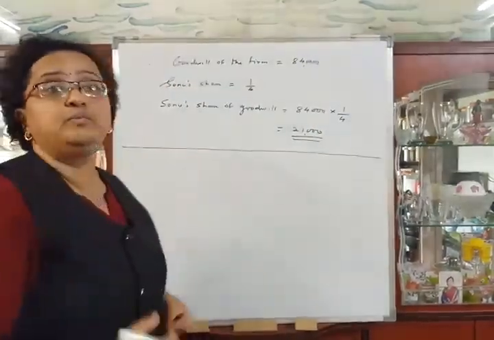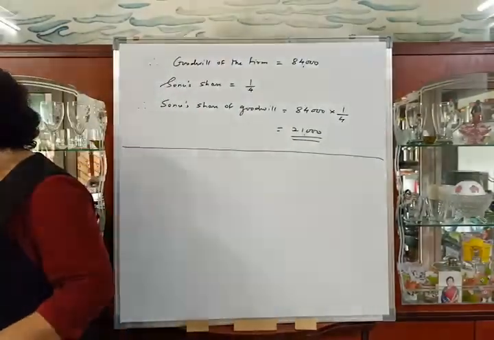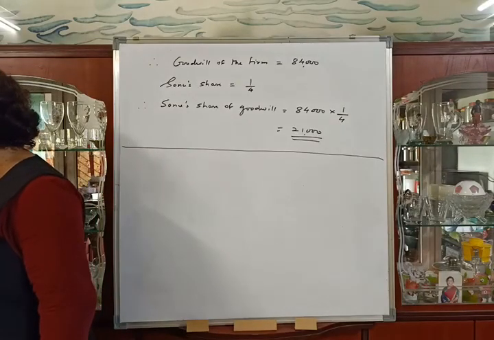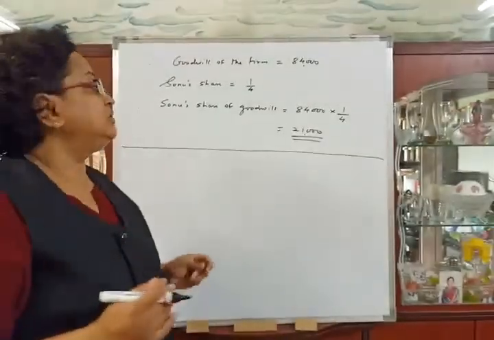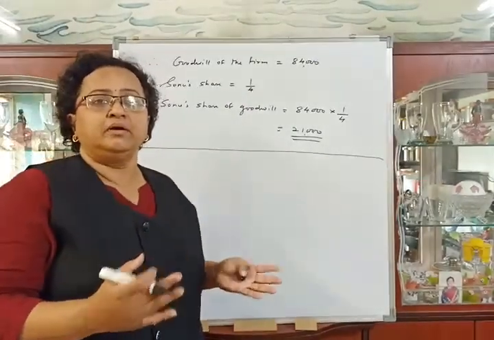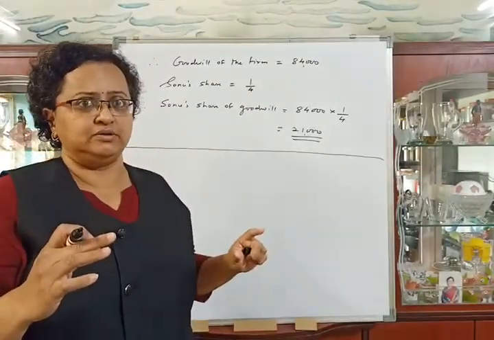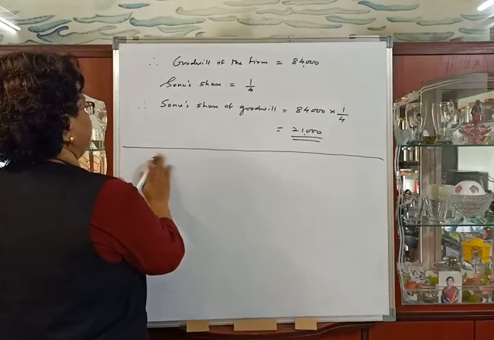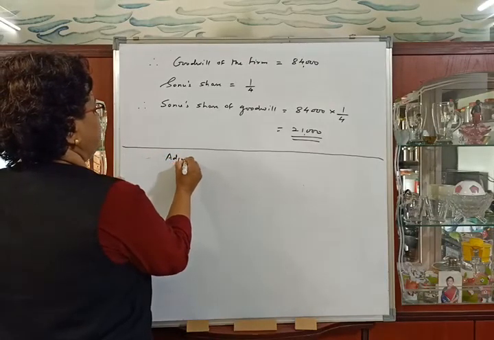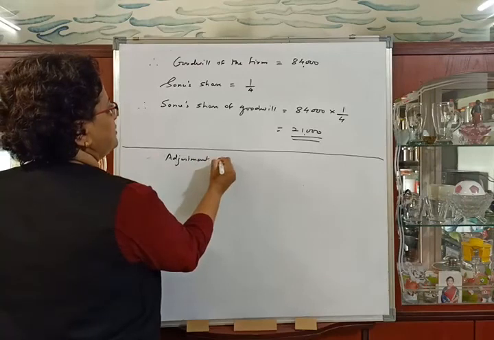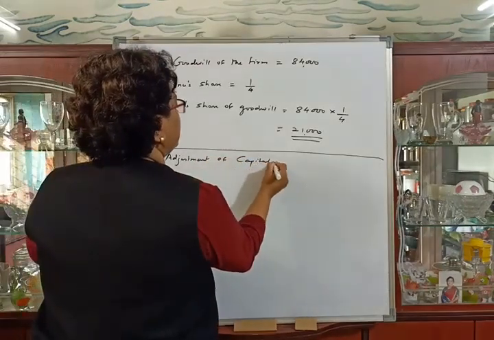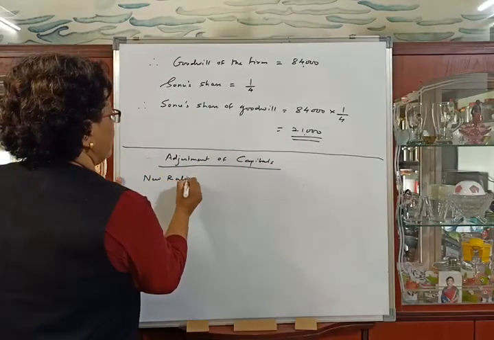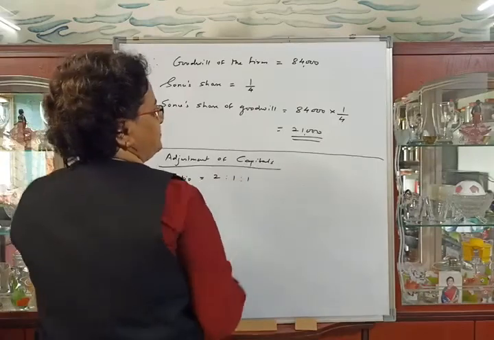Now they told us to make the adjustments of capital. See the last line. Capitals of Annu and Mannu will be adjusted on the basis of Sonu's share of capital. So we have to adjust the capital on the basis of new profit sharing ratio, that is taking the base of Sonu's capital. So first we will write the heading adjustment of capital. The new ratio is 2:1:1.